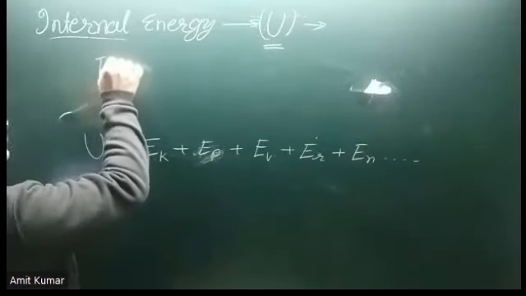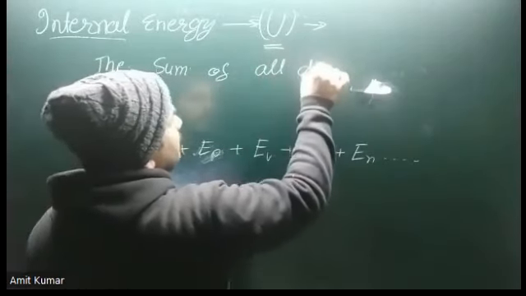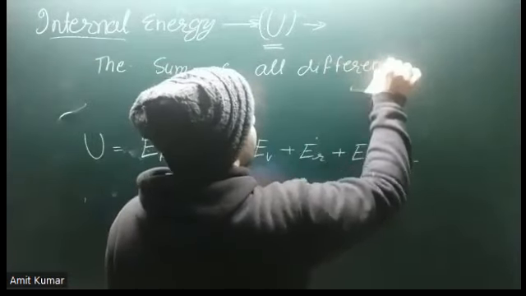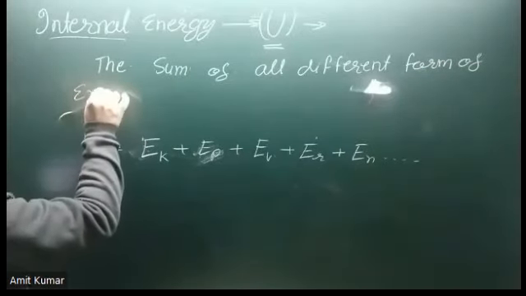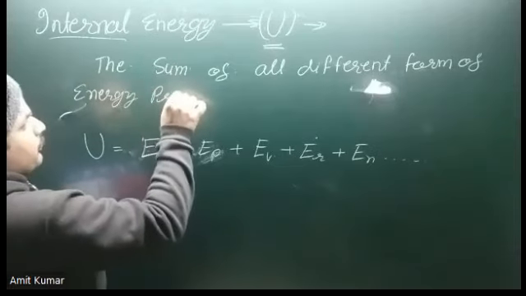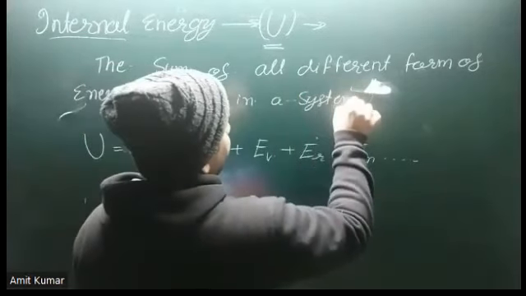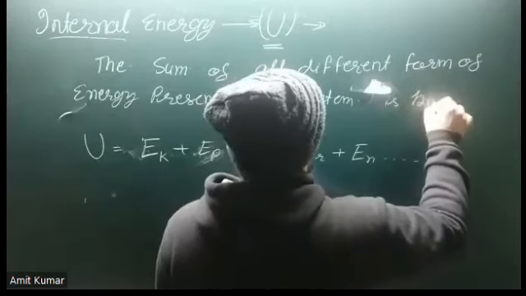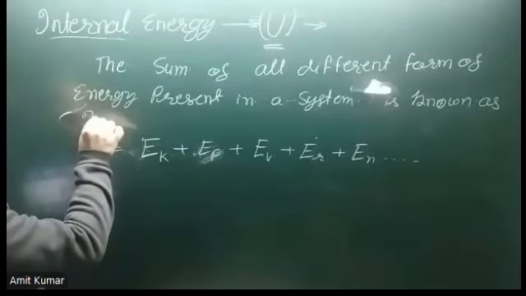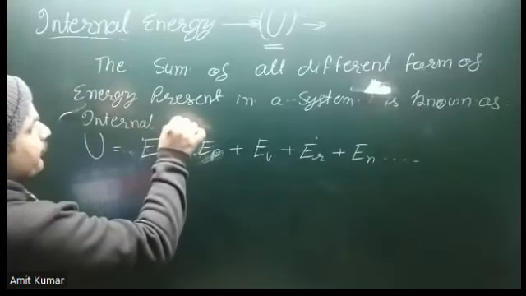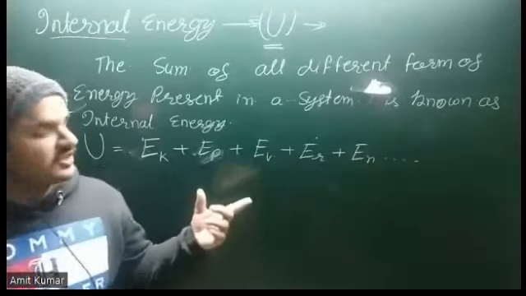That means you can write: the sum of all different forms of energy present in a system is known as internal energy, and it is also named intrinsic energy.